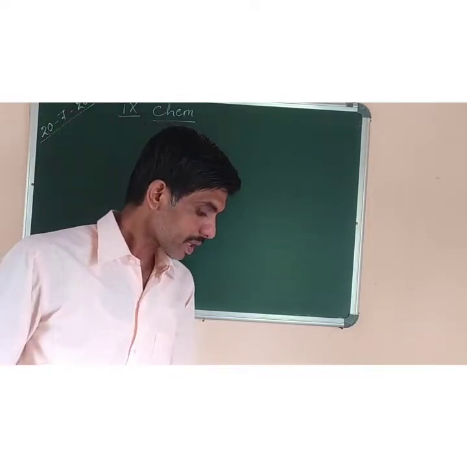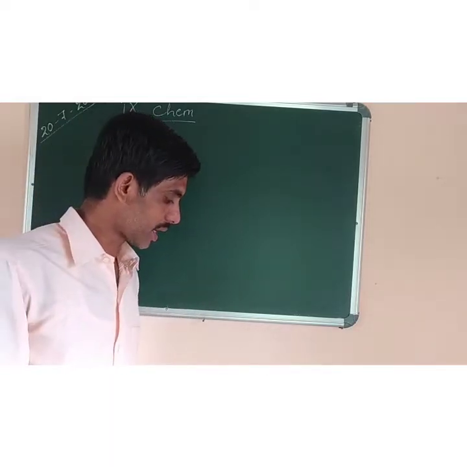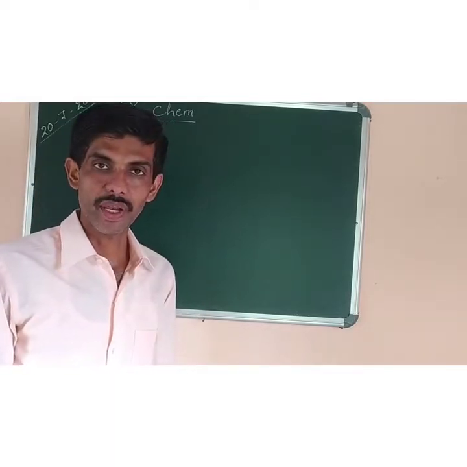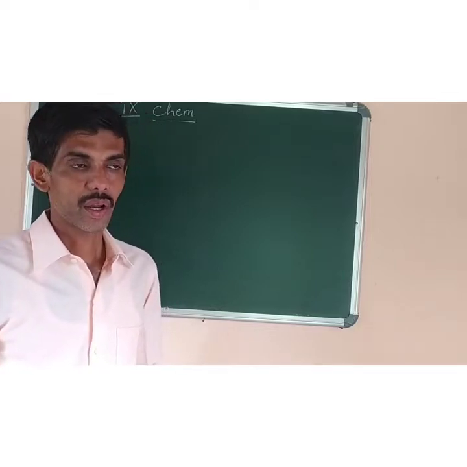Okay. Then the fourth chapter is atomic structure and chemical bonding. Fifth chapter is the periodic table, in which you study about the different periodic laws.